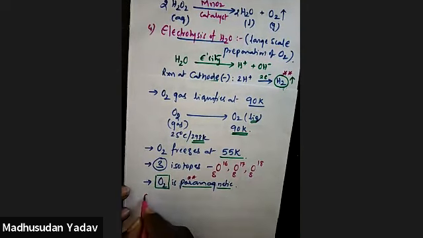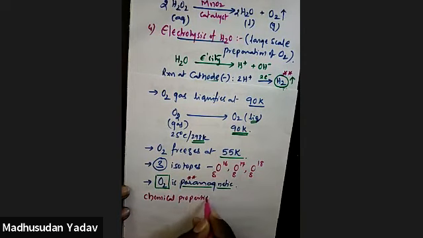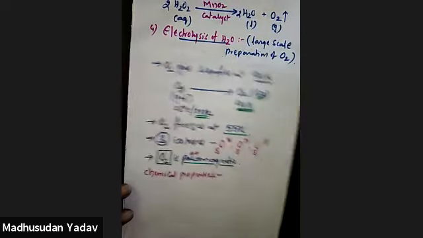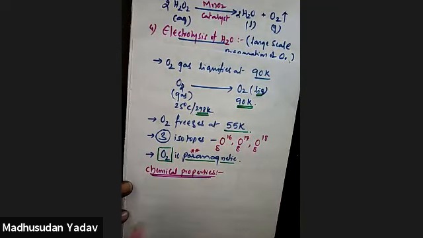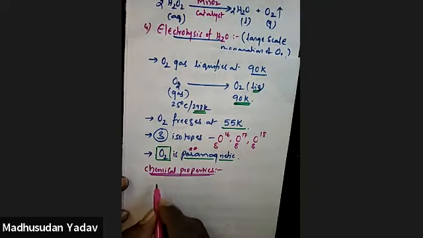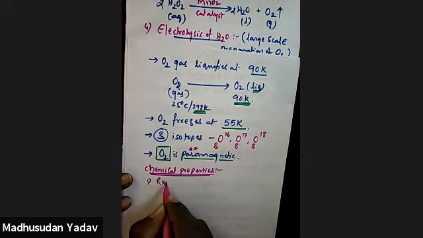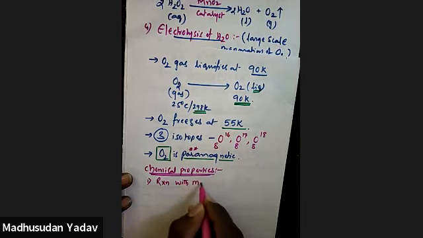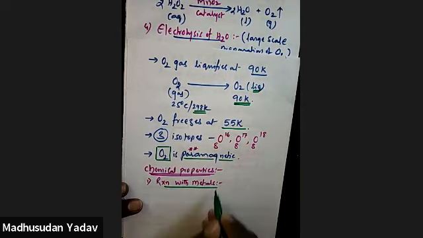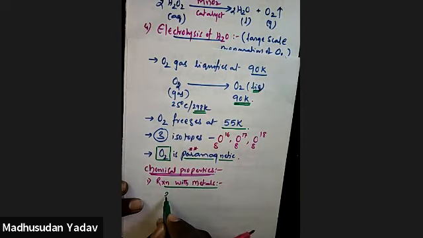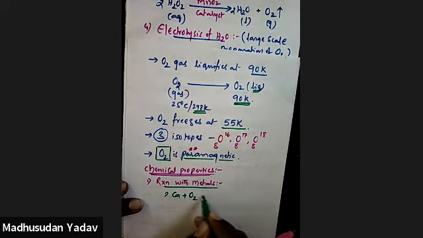Next, chemical properties of oxygen. The first one is reaction with the metals. When oxygen reacts with a metal, generally it forms oxides. Suppose calcium reacts with oxygen, it forms calcium oxide.